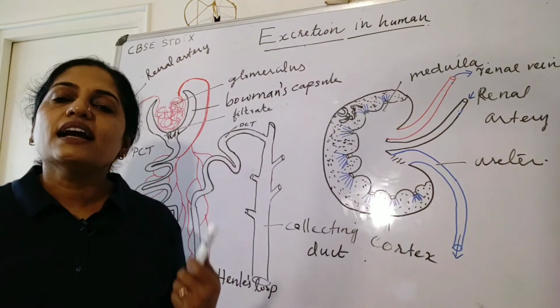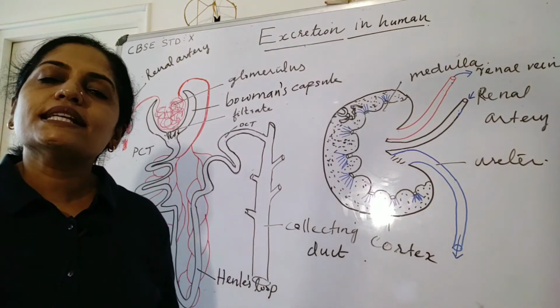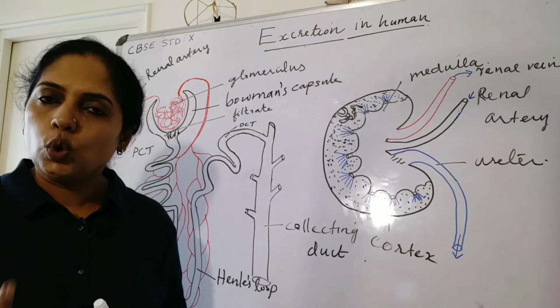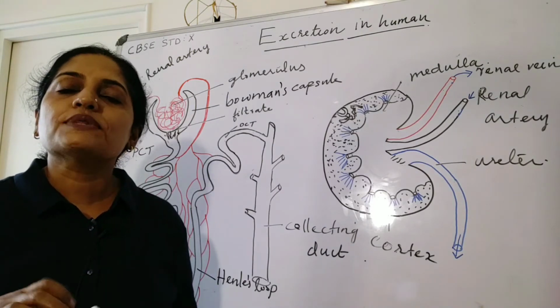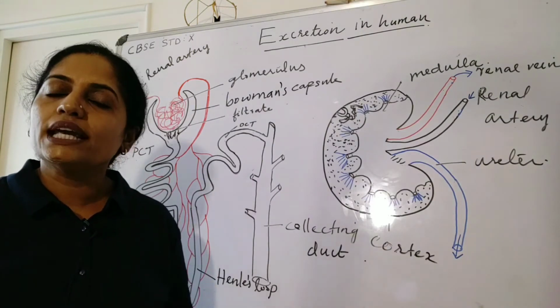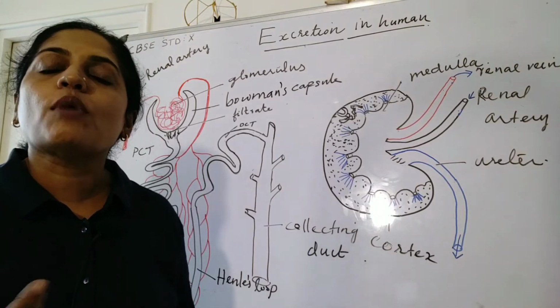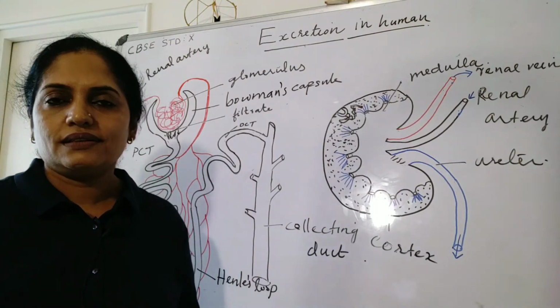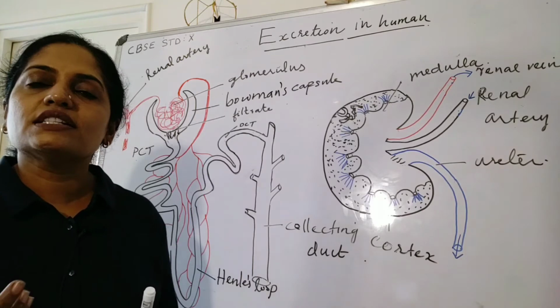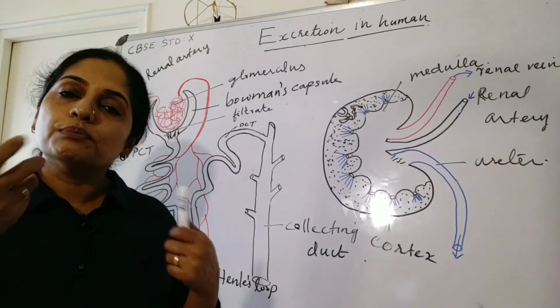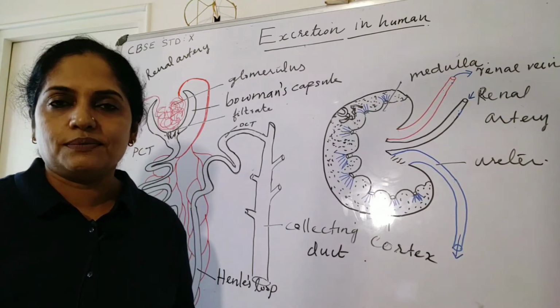That filtrate contains useful substances like amino acids, glucose, and harmful substances like urea, uric acid, and some excess amount of salt. These useful substances should be absorbed back into the system.